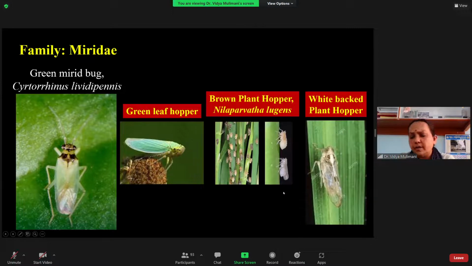All of these you find in the rice ecosystem. If you are coming from a rice growing area, you will see this usually light green in color, and if you are not using chemicals, definitely you will find it. That is Cyrtorhinus lividipennis, which feeds on the eggs and nymphs of the leaf hopper and the plant hopper. I am not telling you the family characters here because it is not required.